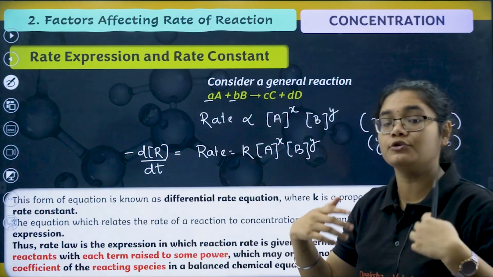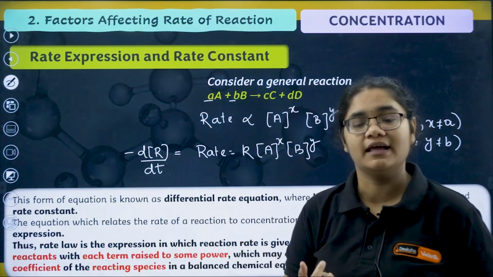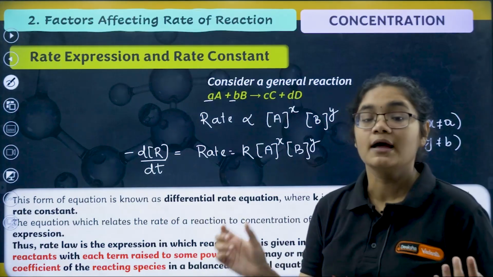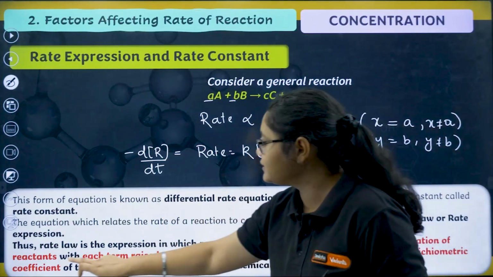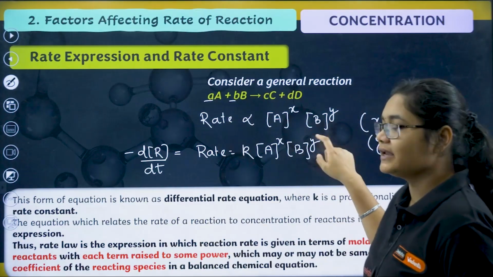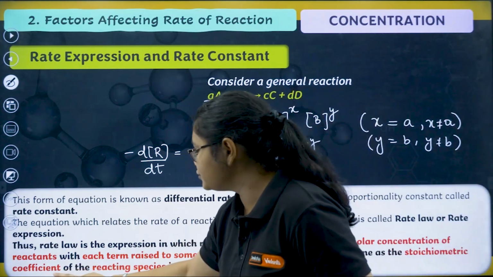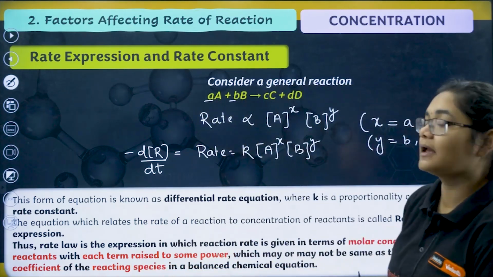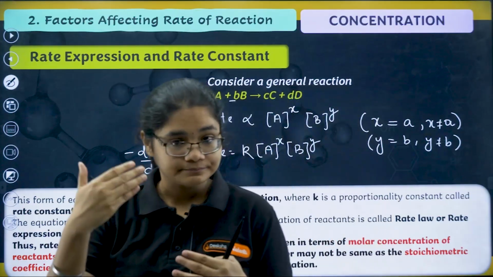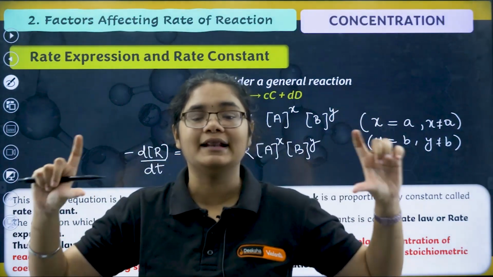This square bracket shows you molarity, right? There are different ways of representing concentration. We have mole fraction, molarity, molality, normality, but in rate law what do we take? Molarity. Okay, the molar concentration of the reactants with each term raised to some power. This x and y are some powers, which may or may not be equal to the stoichiometric coefficients of the reacting species in a balanced chemical reaction. That is your total rate expression.